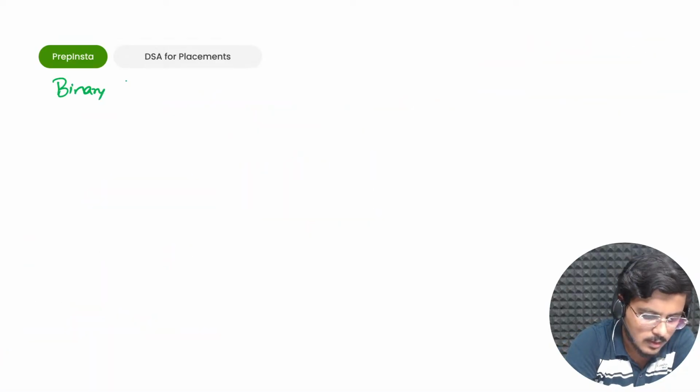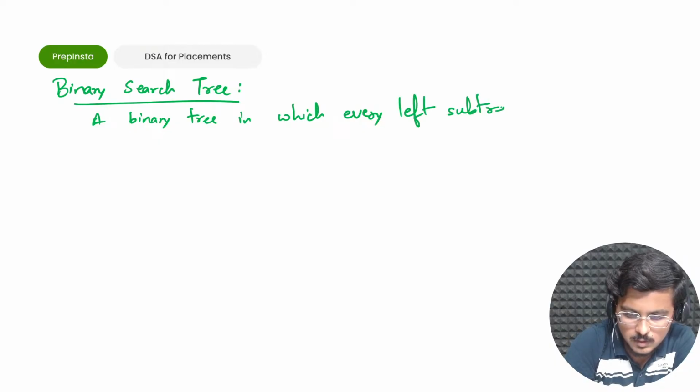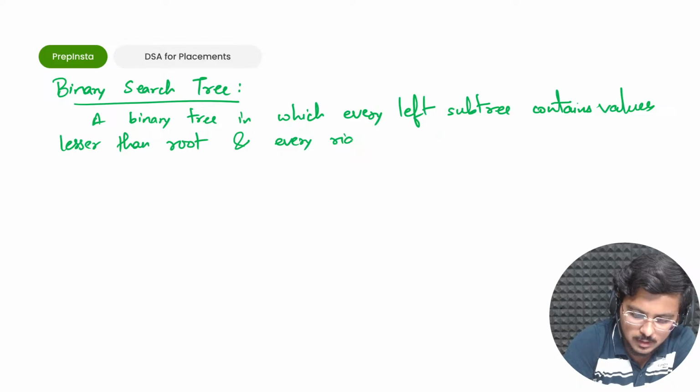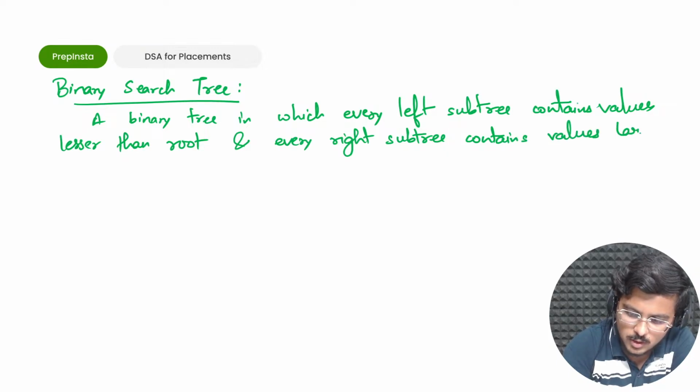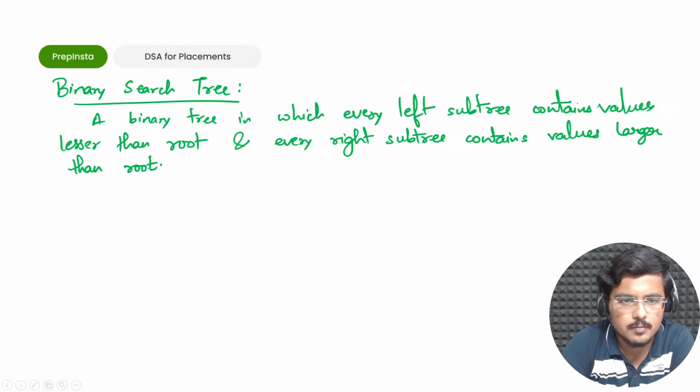binary search tree. It is a binary tree only, a binary tree in which every left subtree contains values lesser than root, and every right subtree contains values larger than root. Okay, is it clear to everybody?